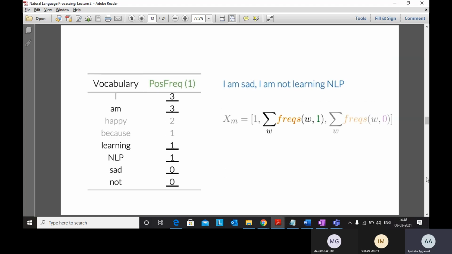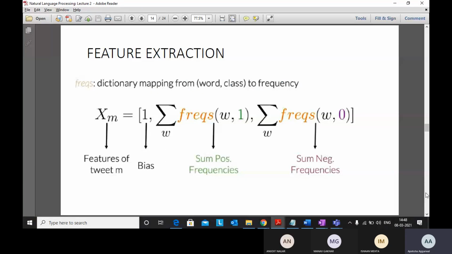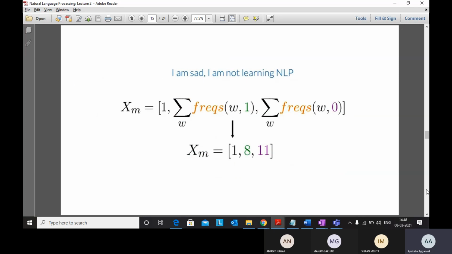Then we say, this is my feature set for a particular sentence: sum of positive frequency, negative frequency, and bias, right? So this is one way to extract features. Now we will see what the other, more popular methods for doing feature extraction are.